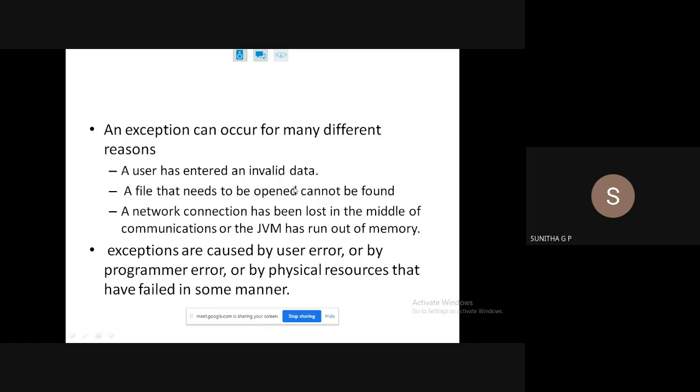Okay, here finally all these are summarized, like what exceptions are caused by user error, like giving invalid data or something like that, or by programmer error, like division by zero or array index out of bound, or by physical resources that have failed in some manner. Input output reader, not able to get something from the keyboard, or network issues, not connected. So those types of things will be causing the exception, which will disturb the execution of a program.